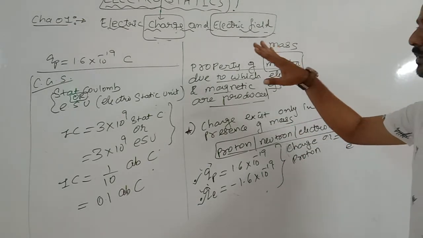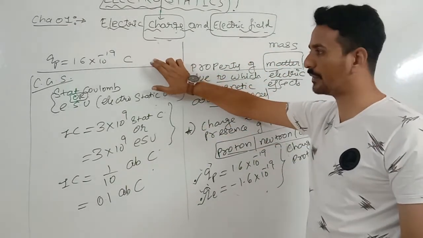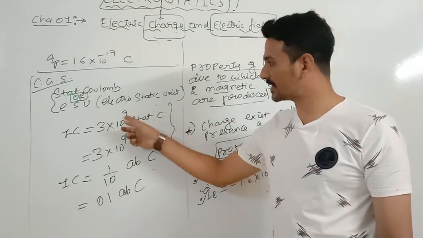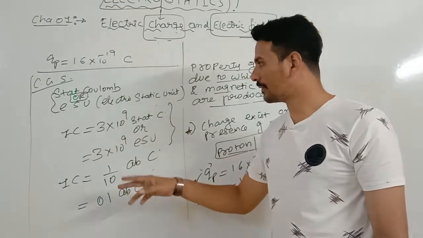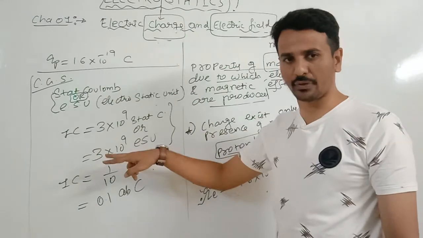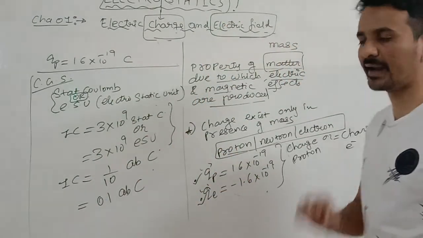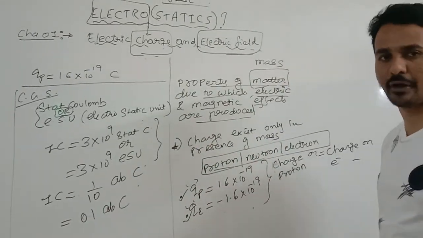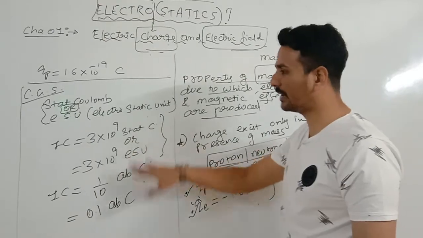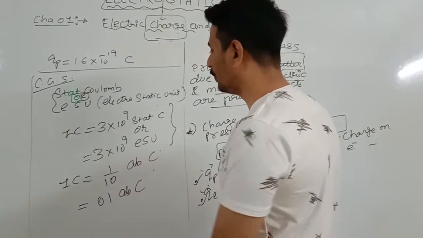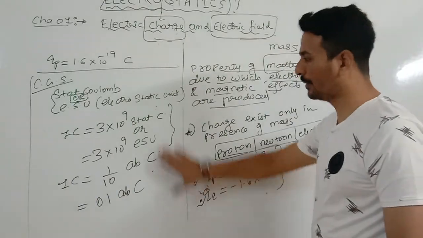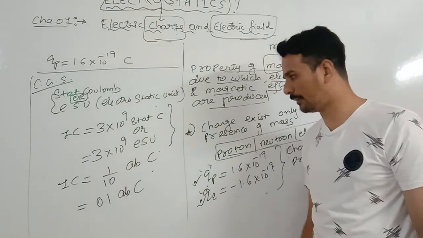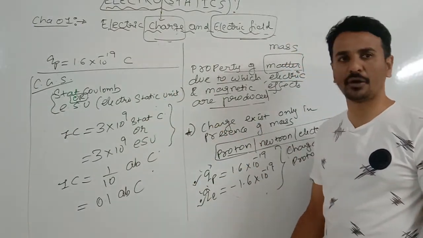Apart from units like the coulomb, we have discussed some CGS units of charge: statcoulomb, ESU, which stands for electrostatic unit, Franklin, absolute coulomb, and then Faraday. Faraday is the largest unit of charge, and ESU and Franklin are the smallest units of charge. These are the relations between the coulomb and the statcoulomb. 1 EMU is 10 coulomb, 1 coulomb is 0.1 absolute coulomb. Note down these relations, they might come in your numericals or sums. Clear? So this was all about the introduction of charge.